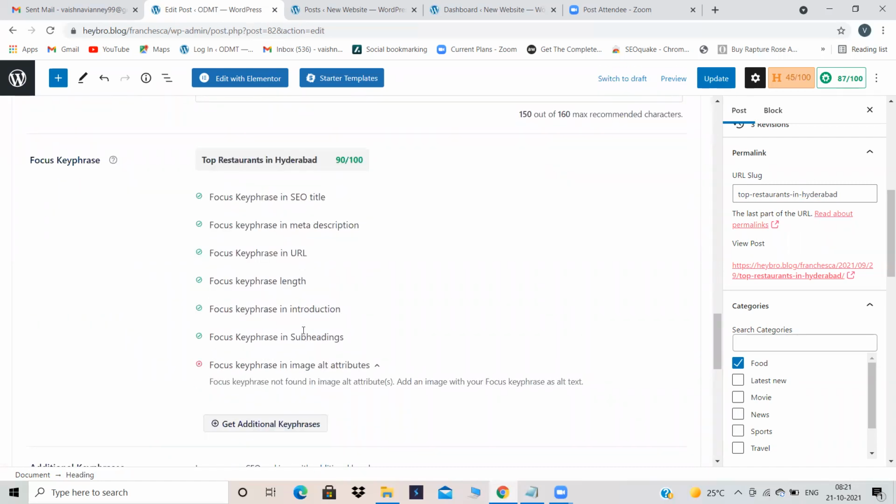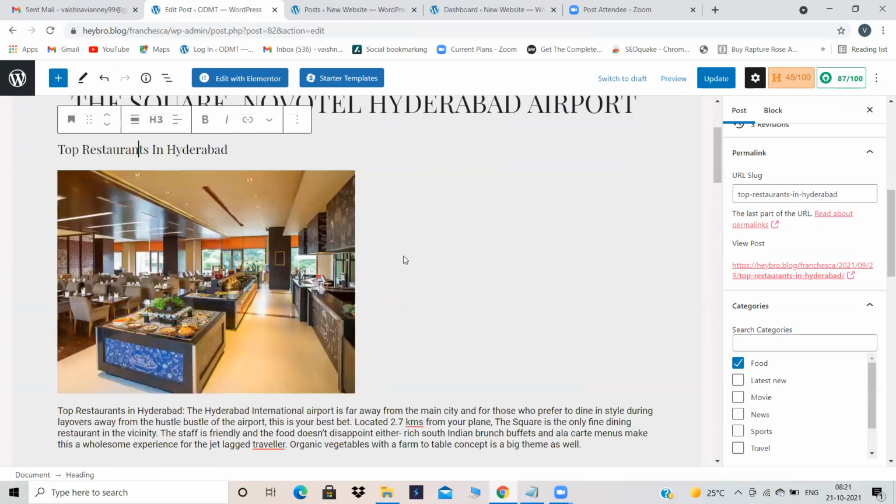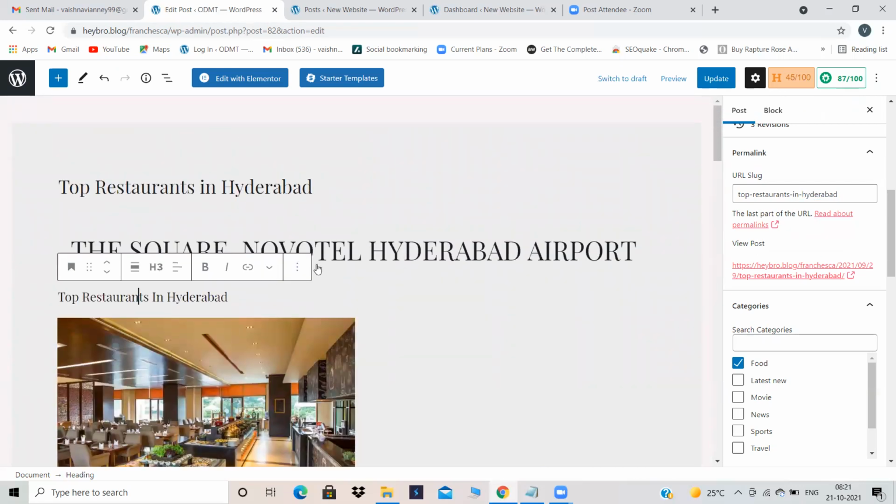Can you see over here, focus key phrase in subheadings is also done. Why? Because this is H1. H1 is my title, right? This is my H2. In H2, I'm giving a subheading of H3. Got it? Okay.